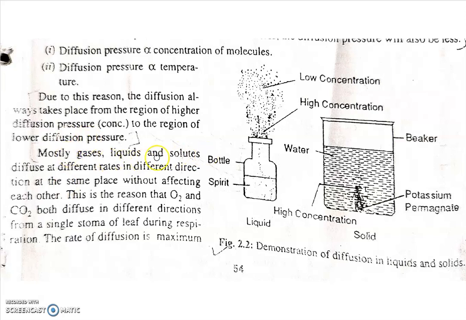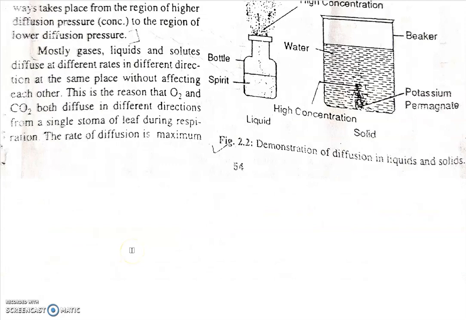Mostly gases, liquids and solutes diffuse at different rates in different directions at the same place without affecting each other. This is the reason O2 and CO2 both diffuse in different directions from the single stoma of a leaf during respiration. The rate of diffusion is maximum.